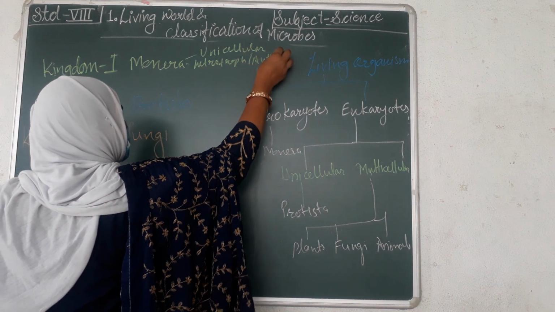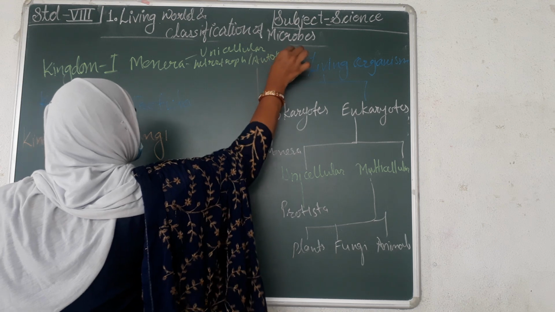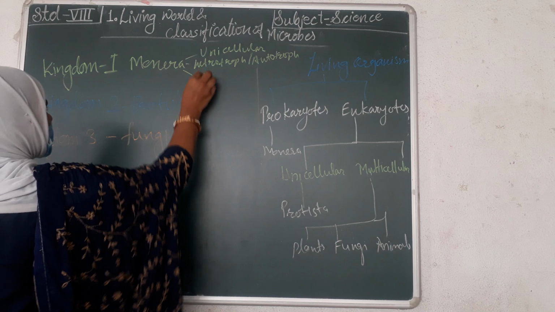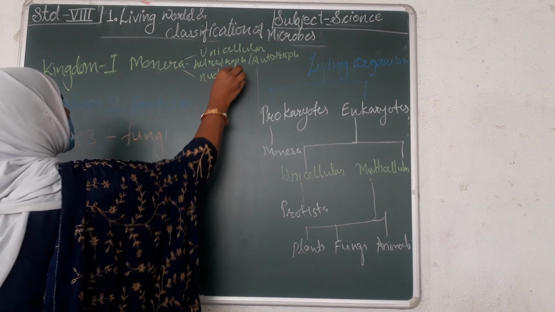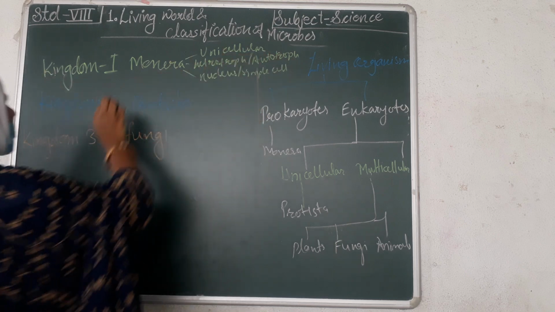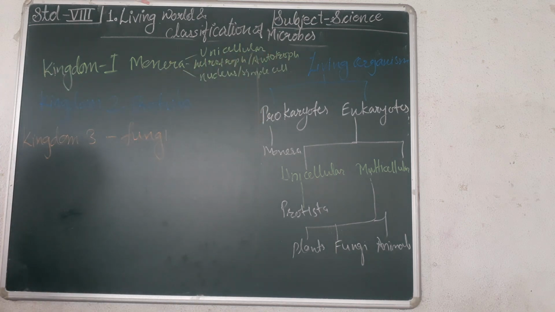An example is cyanobacteria. Next, they do not have a nucleus and have a simple cell structure. Right? These are the characteristics of the kingdom Monera. Examples are Clostridium botulinum, cyanobacteria, Lactobacillus, Staphylococcus aureus, Streptococcus. Okay, all these are examples of the kingdom Monera.